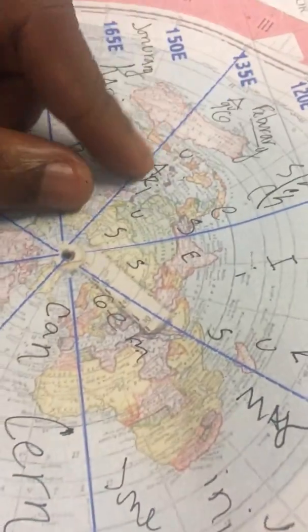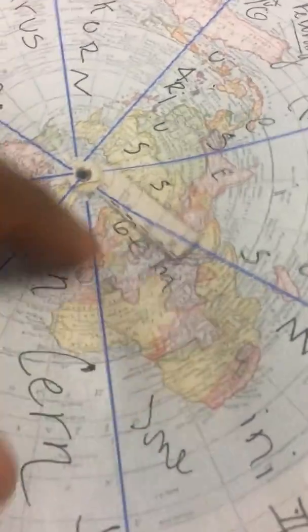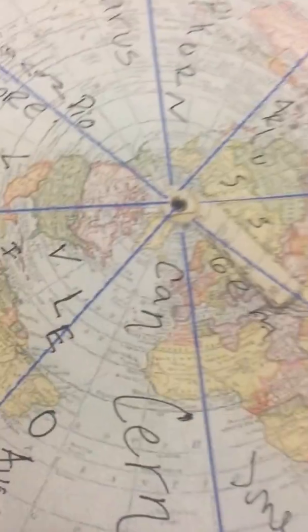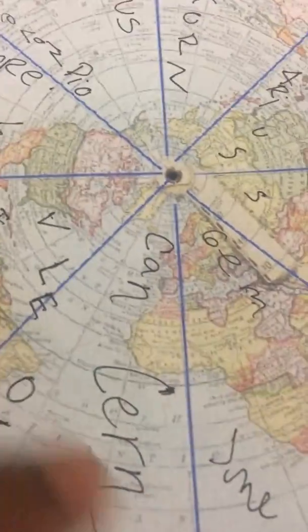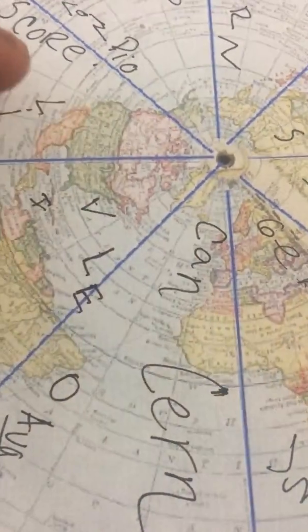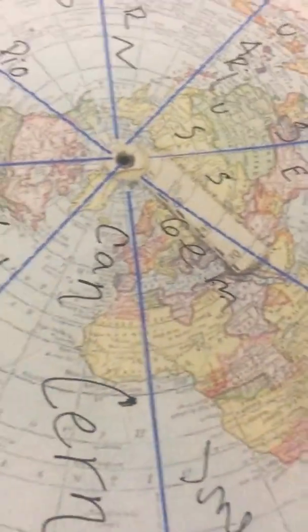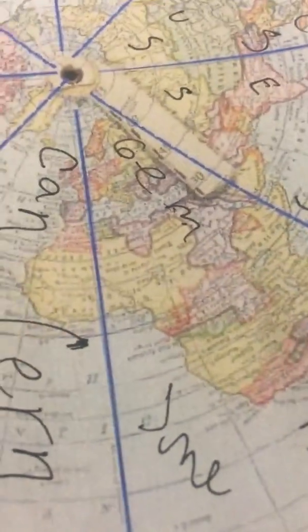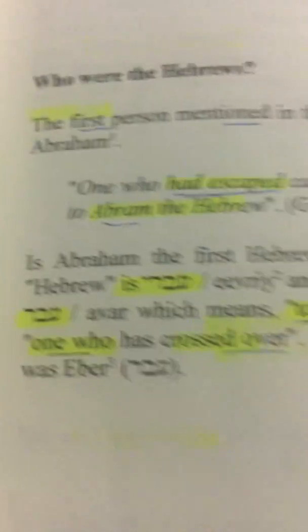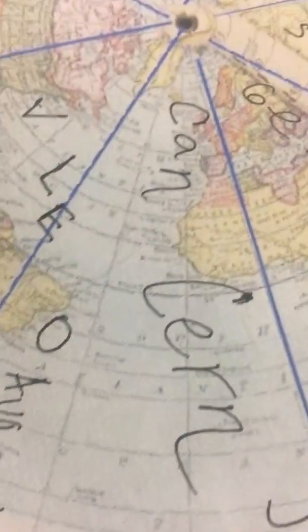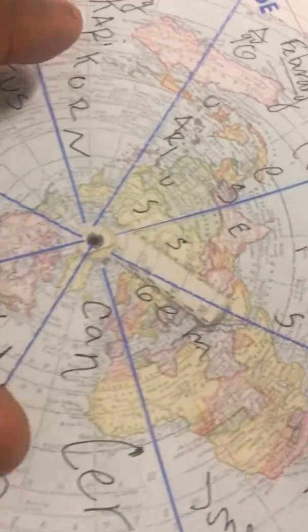So understand what they call a supplementary angle, right? 120 degree angle, right? The supplemental 120 degree angles, understand 0 degrees and the supplementary angles. However, so Africa was first named after Abraham's son. Understand the Hebrews crossed over. What they crossed over was the Atlantic, the oceans, the waters.